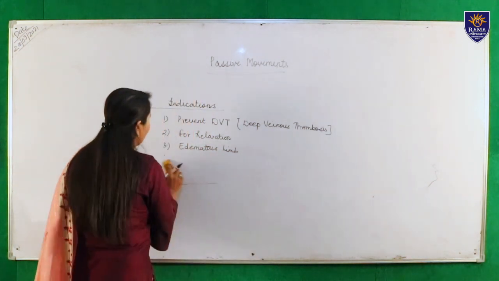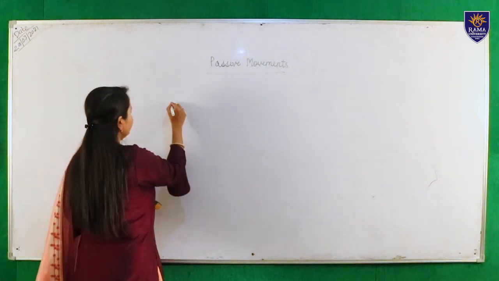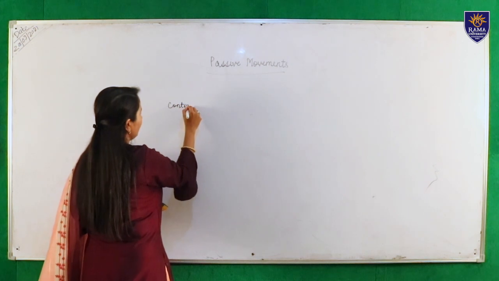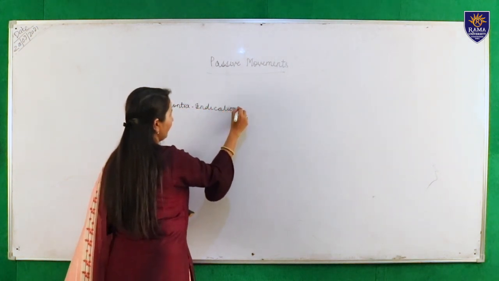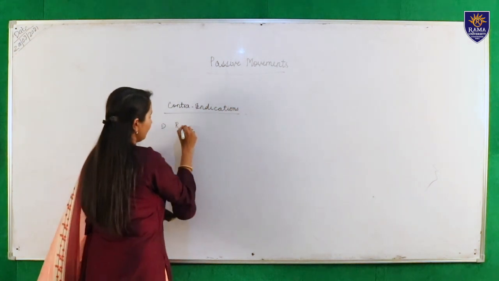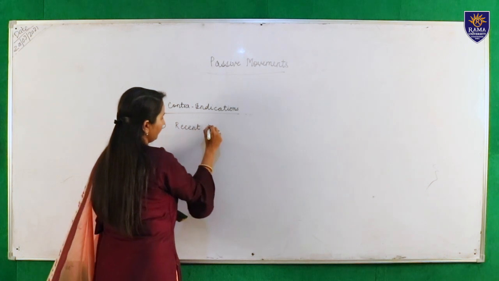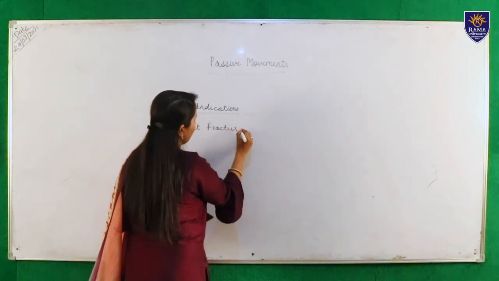Now the contraindications. Some conditions in which passive movements are contraindicated: recent fractures. Any recent fracture, we don't apply passive movement.